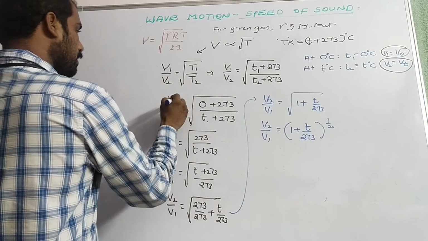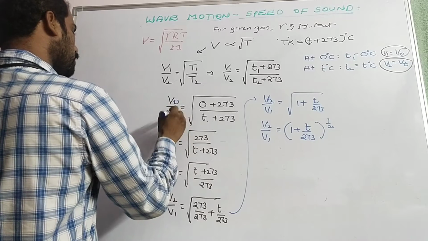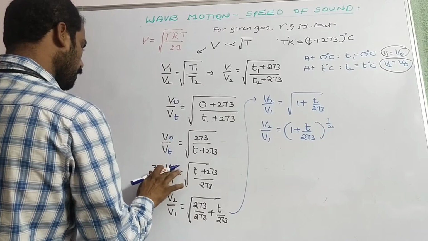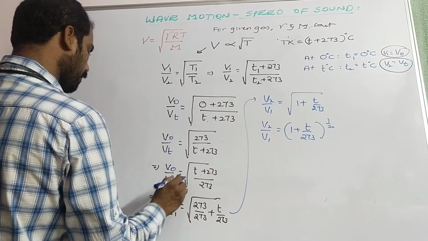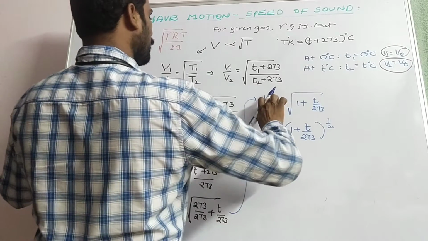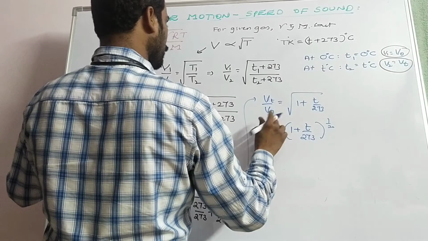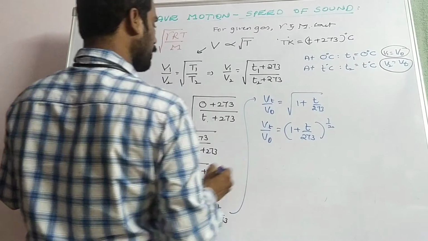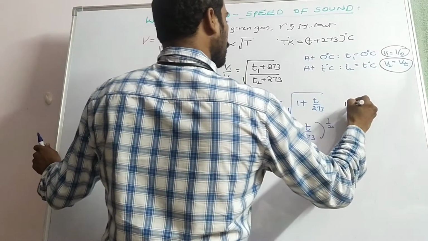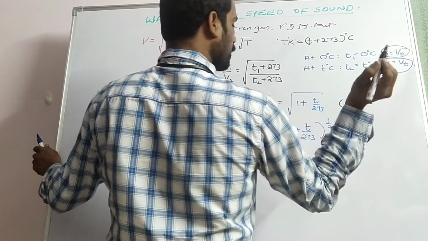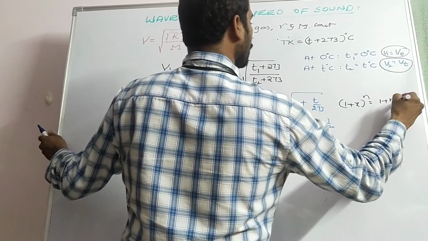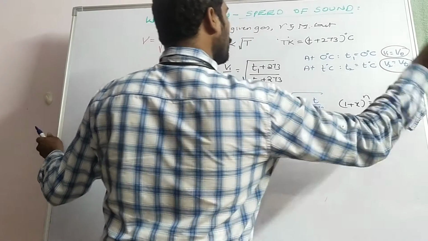So here we have to make small changes: this is V0, this is Vt, so it becomes Vt by V0. Now apply the binomial theorem. If we have the function (1 plus x) whole power n, where x is very much less than 1, then it can be written as 1 plus n x, and the remaining terms will be neglected.